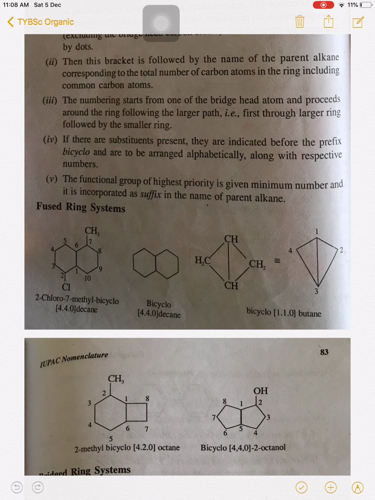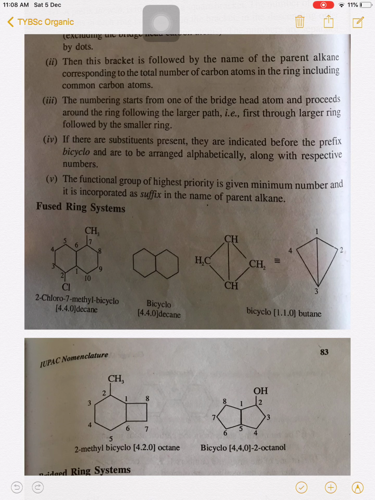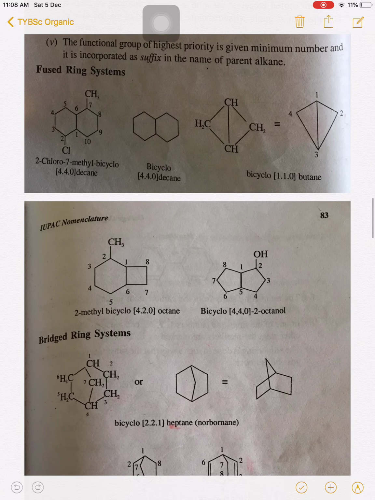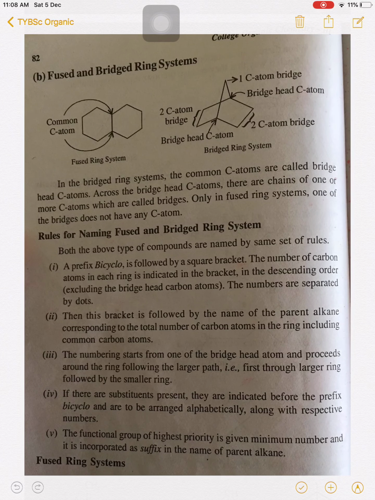If there is no carbon in the common bridgehead, then it is given 0. Then the total number of carbon atoms is counted and it is given as the parent name. If a substituent is there, the numbering is given to this bicyclic molecule according to the position of the substituent. Thank you.